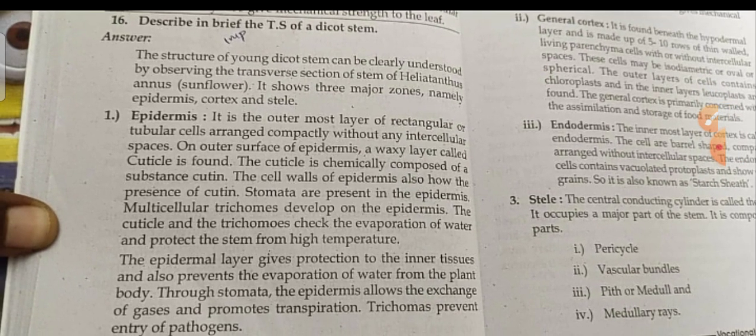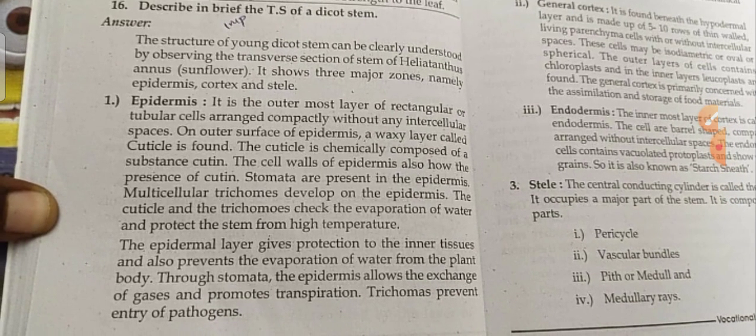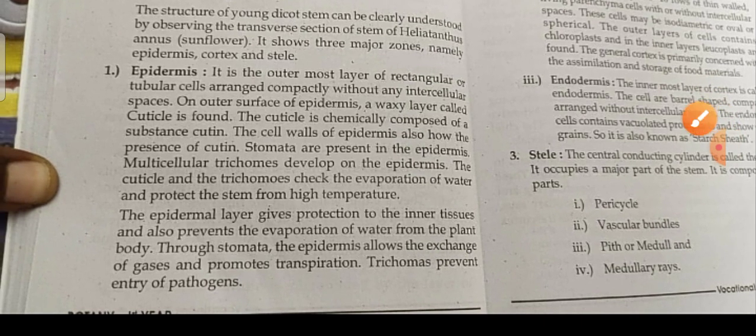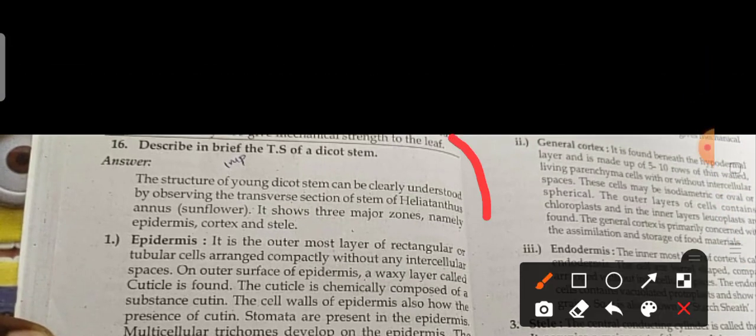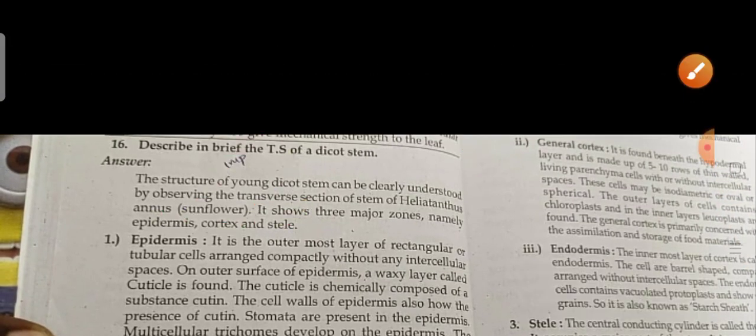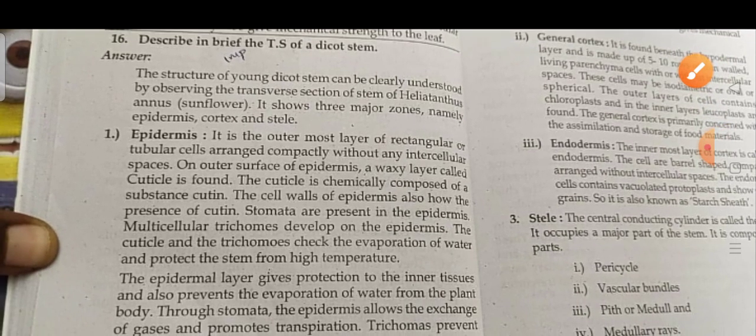The structure of the young dicot stem can be clearly understood by observing the transverse section of the stem of Helianthus annuus, sunflower. It shows three major zones, namely epidermis, cortex, and stele. These are the parts we observe while cutting the transverse section of the dicot stem.